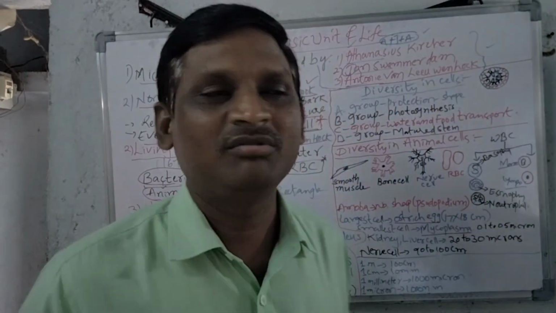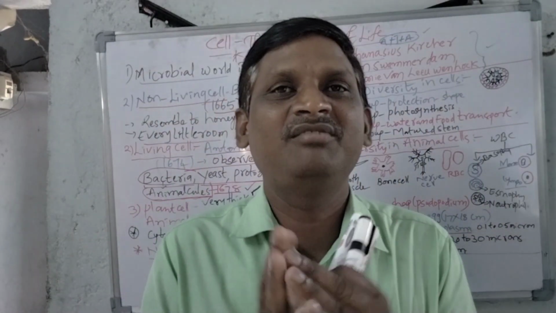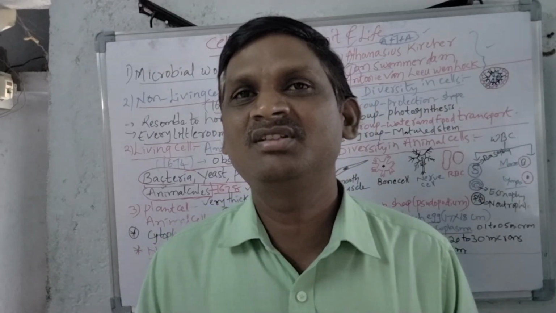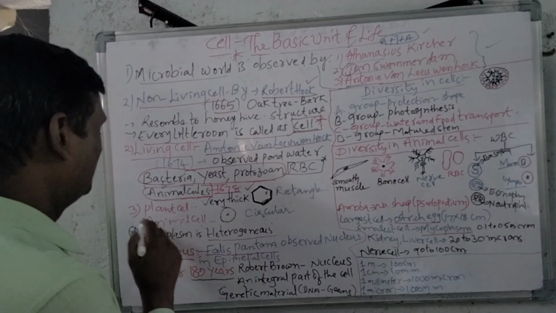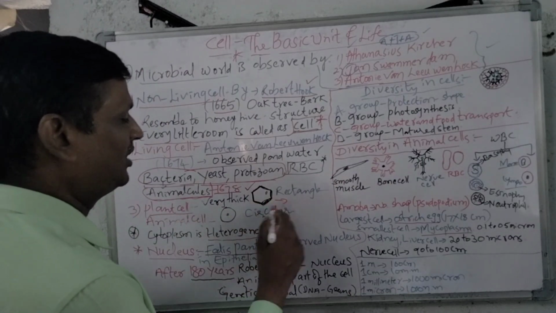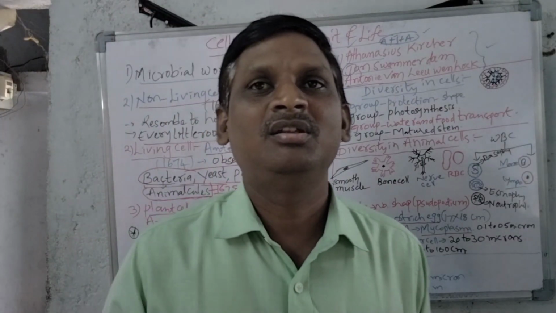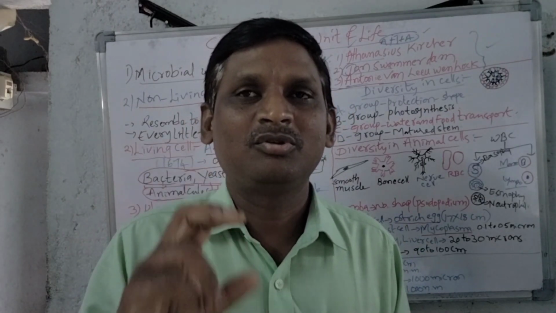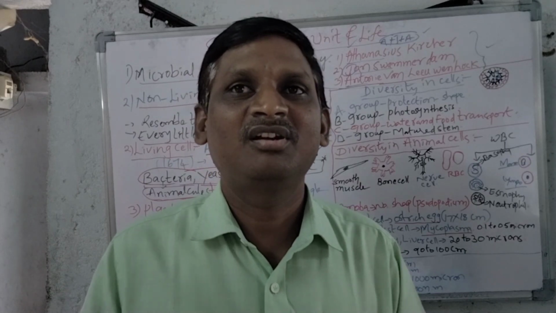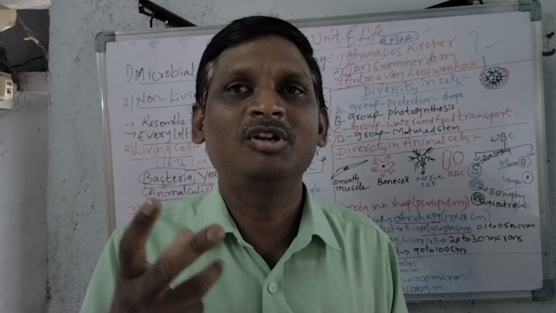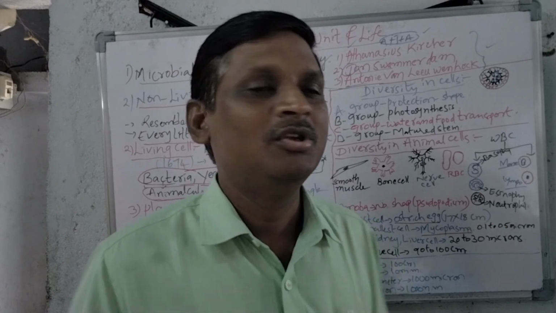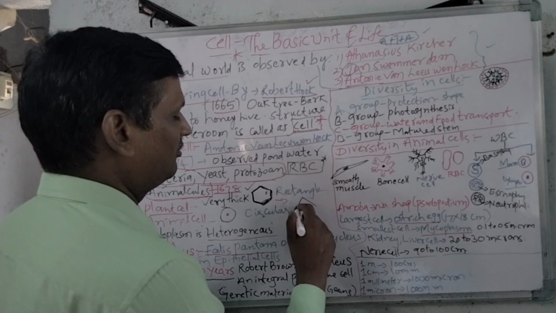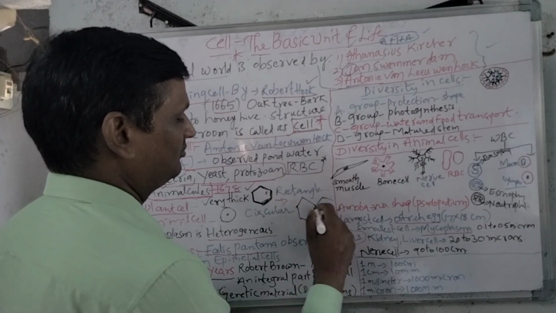Next, if we observe the cells, we can divide the living cells into two: one is the plant cell, another is the animal cell. Let us see the plant cell here. In the textbook there is an activity: take a mastic and soak it in water for half an hour, then peel it out, one small peel, keep it under the microscope and observe, so that we can see this type of small cells.